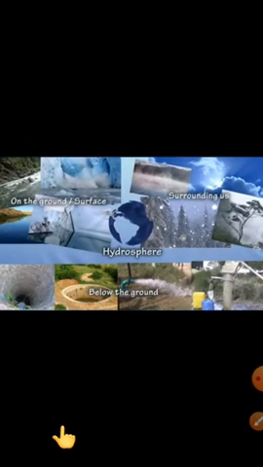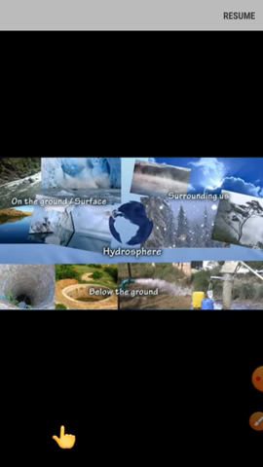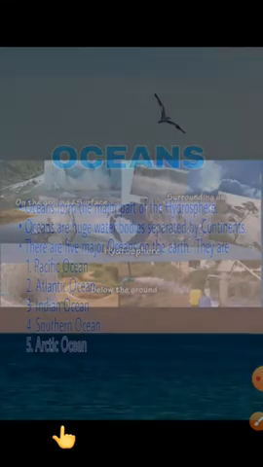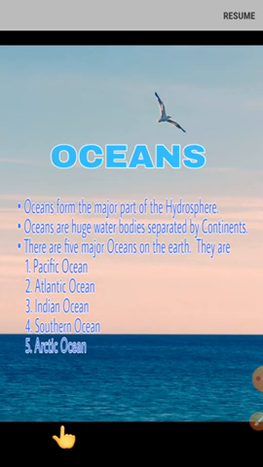Then we also learned that all the water found on the surface, below the ground and surrounding the earth comes under the hydrosphere. And the major part of the hydrosphere is oceans. So what are oceans? Oceans are huge water bodies separated by continents.